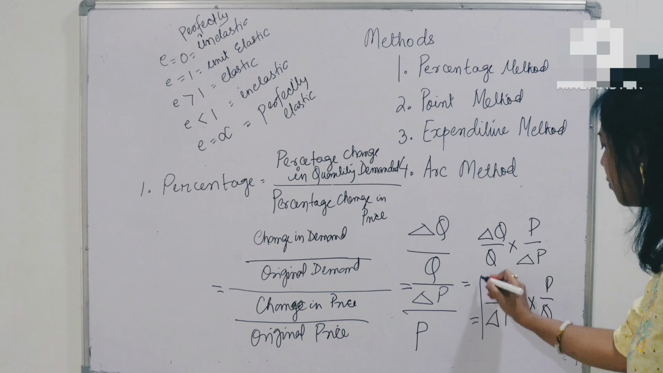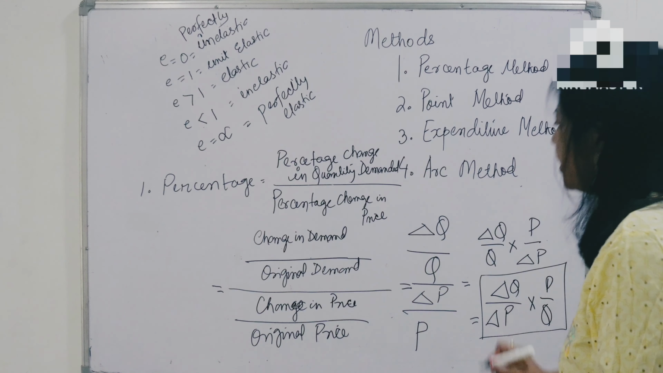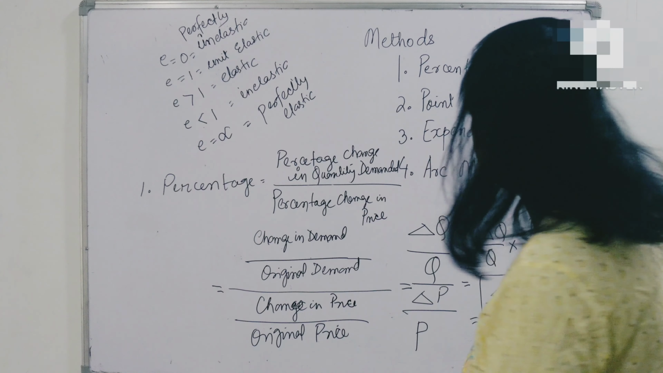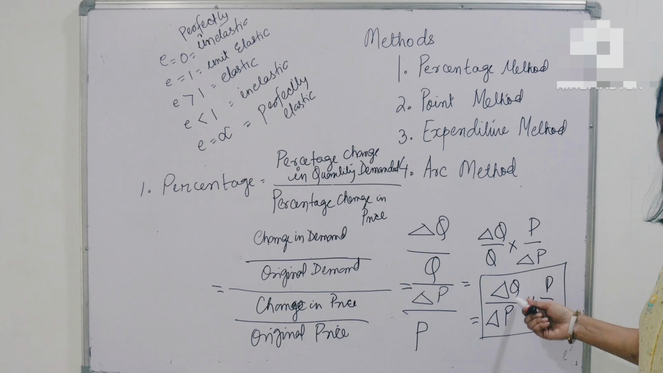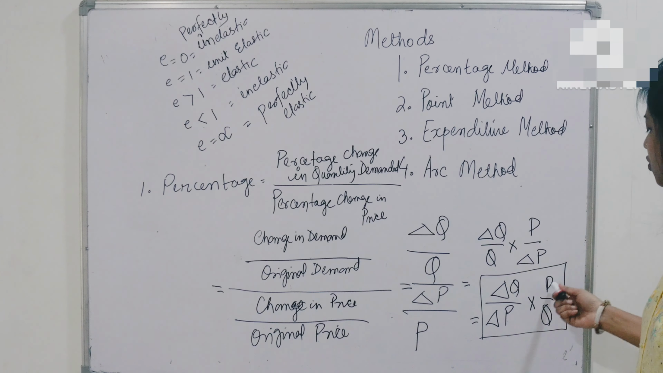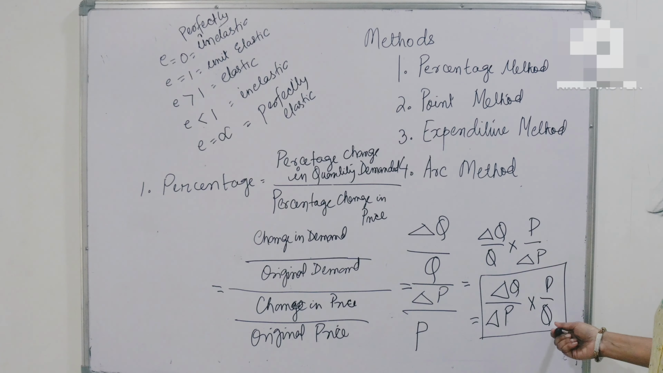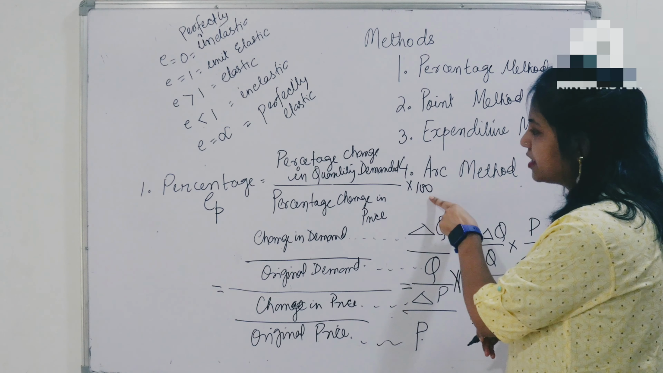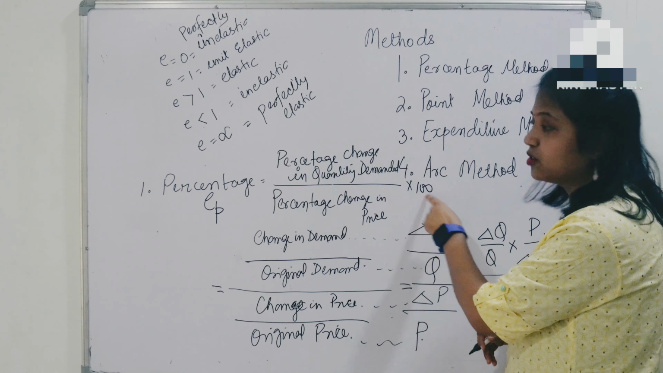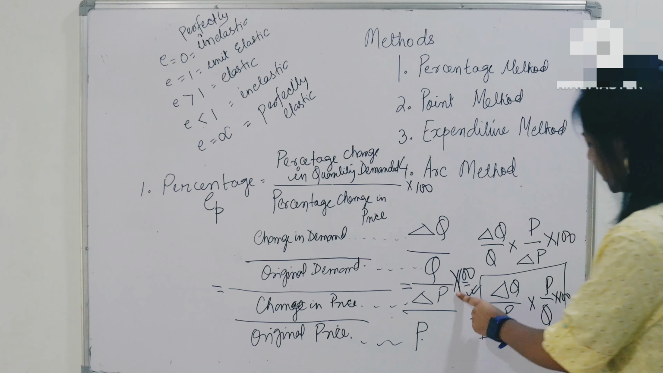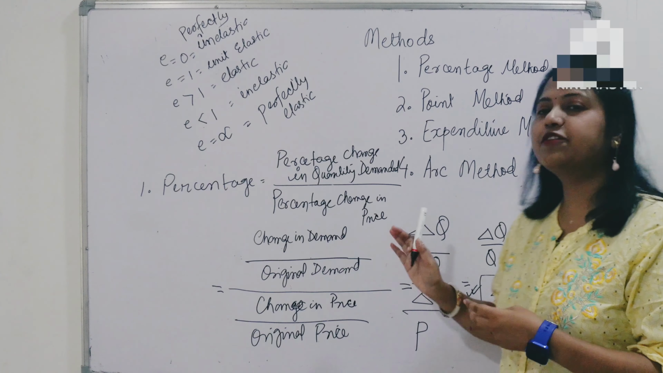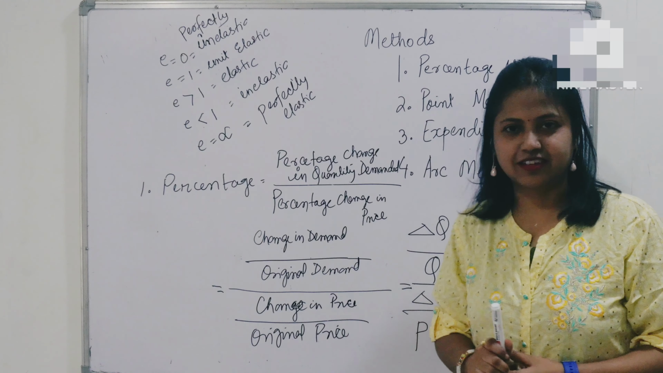So this is the formula for the percentage method of price elasticity of demand, that is change in quantity divided by change in price into original price divided by original quantity. Okay, now friends, please note here, you have to multiply this formula with 100 because it is the percentage method. So with 100 and with 100. Okay, so I'll give you one example so that you can understand this.